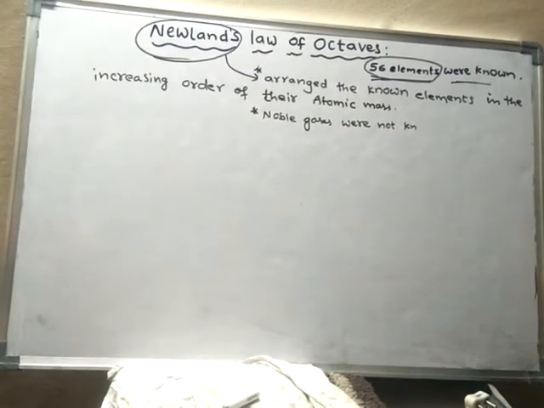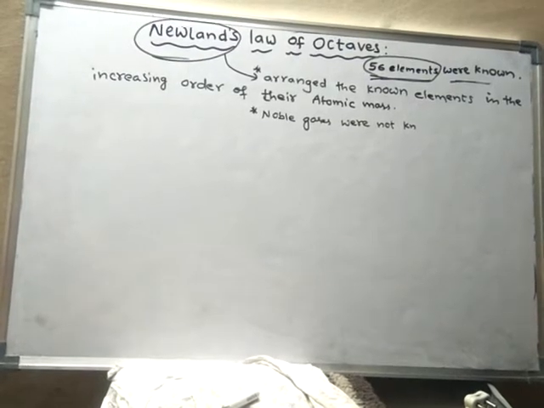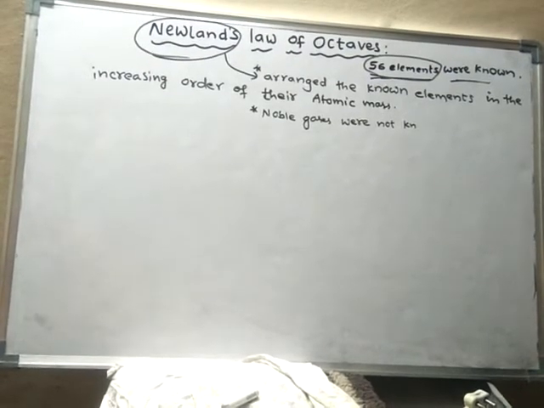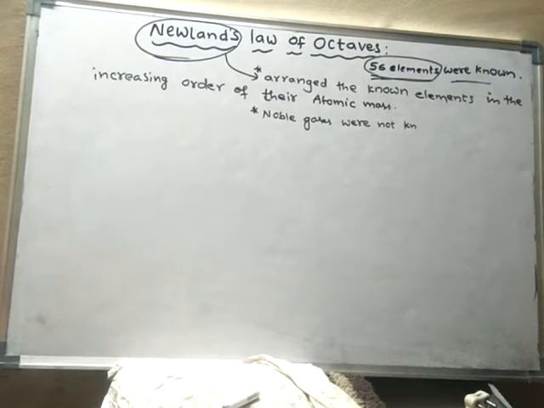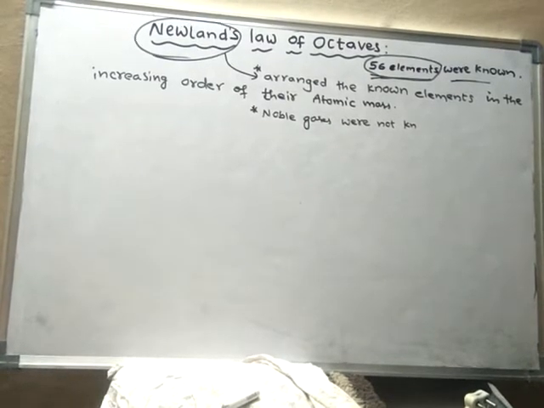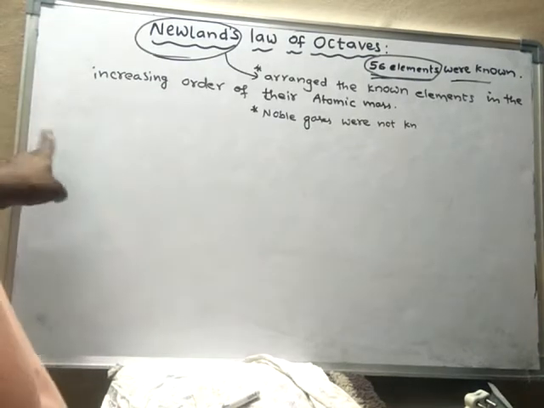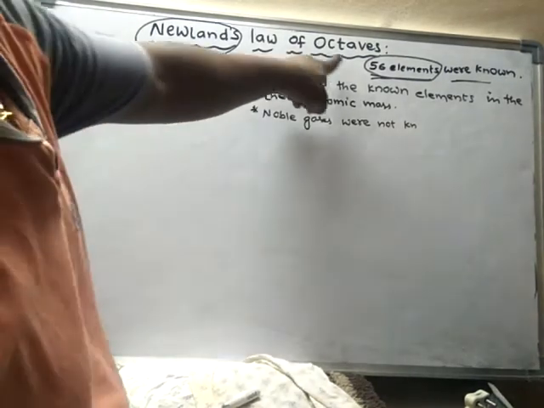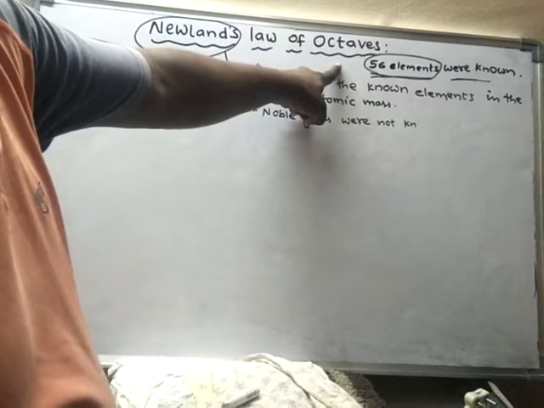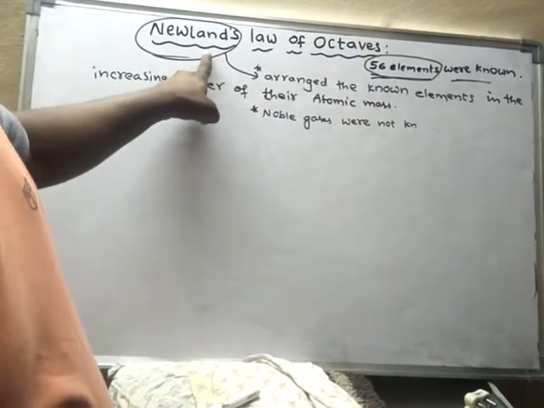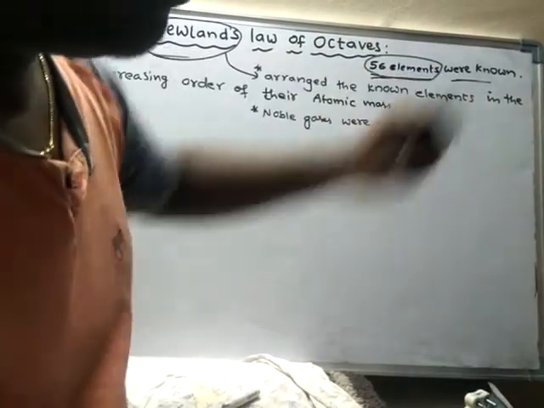We were learning about the classification of elements. In this part, we have covered Dobereiner's law of triads and de Chancourtois' classification. The third type of classification was given by Newland, and his classification is known as Newland's law of octaves. By the time of Newland, only 56 elements were known.